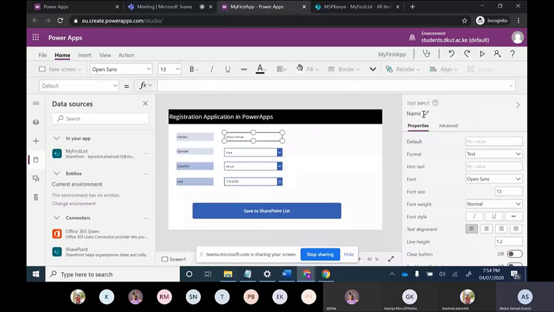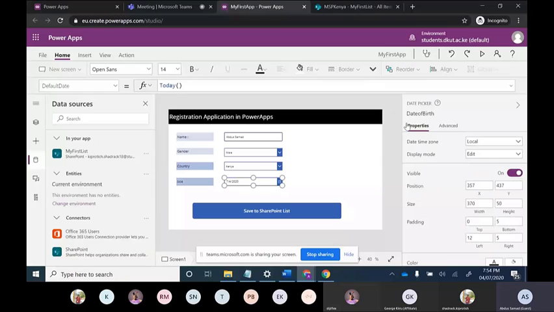Now when we move to this input, you can see the name is date of birth. Currently it functions as today. I will tell you right now why it is not picking up the current date, and why it is not letting us select the date. I will change it because whenever there is an error or confusion, you learn more that way.